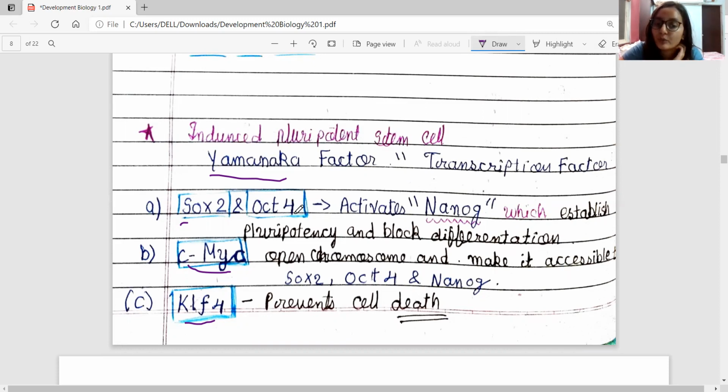CMYC opens the chromatin and makes it accessible to the transcription factors SOX2, OCT4, and NANOG, and KLF4 prevents cell death. If KLF4 prevents the cell death, then those cells can also gain pluripotency. This idea was discovered by Yamanaka, and thus they are also termed Yamanaka factors. So this was all about stem cells and pluripotency.